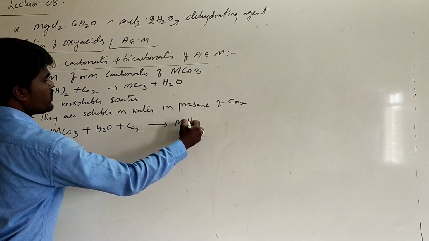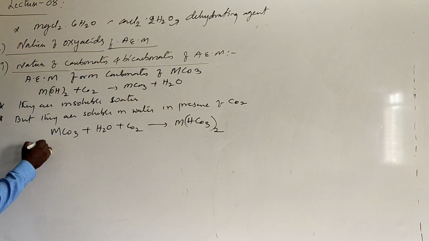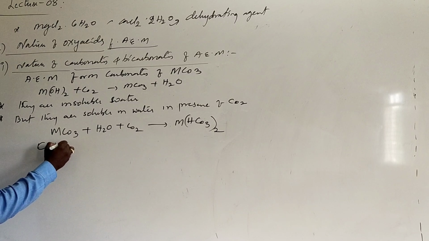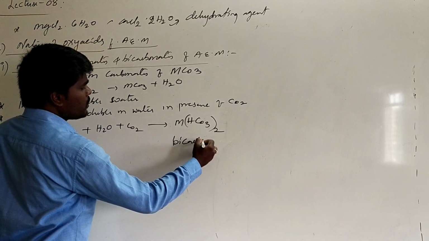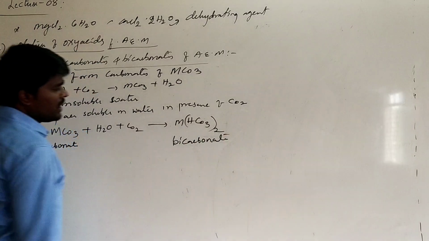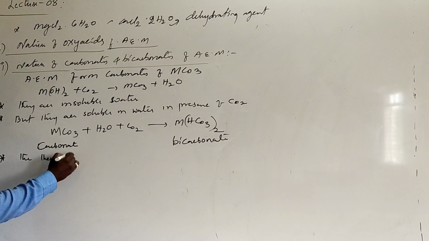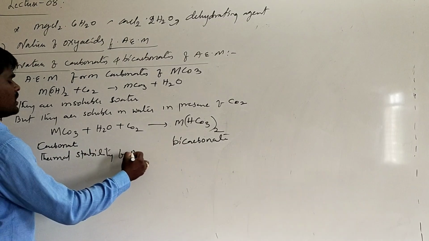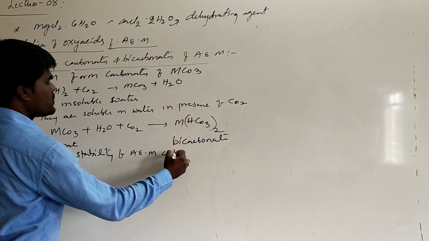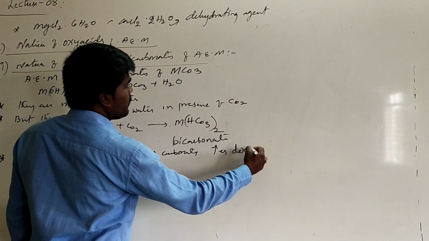They generally form corresponding bicarbonates in the presence of carbonates. This is the carbonate of an alkaline earth metal, and this is the bicarbonate or hydrogen carbonate of an alkaline earth metal. And the important property is that the thermal stability of alkaline earth metal carbonates increases down the group.